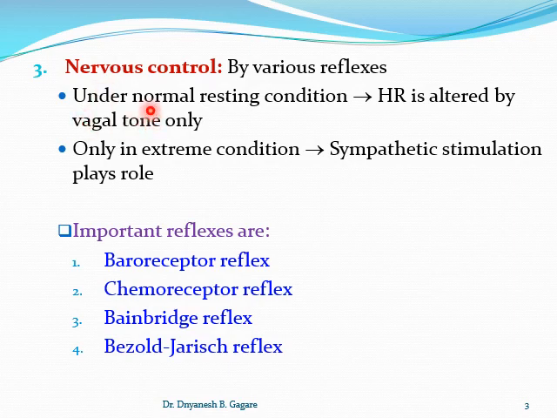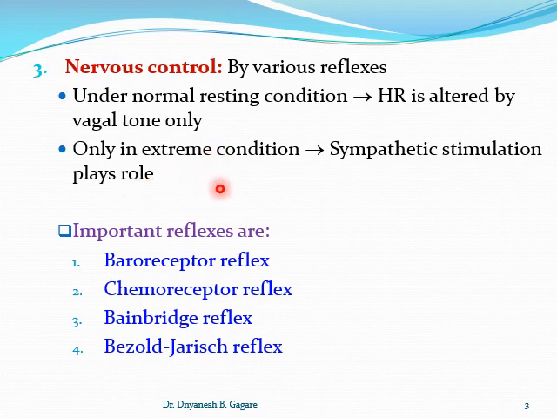Then coming to the third point, which we have to discuss in detail. The main answer in regulation of the heart rate will be on nervous control. This nervous control is regulation of the heart rate through the various reflexes. Various reflexes are there, we'll go there. Under normal resting condition, heart rate is altered by the vagal tone only.